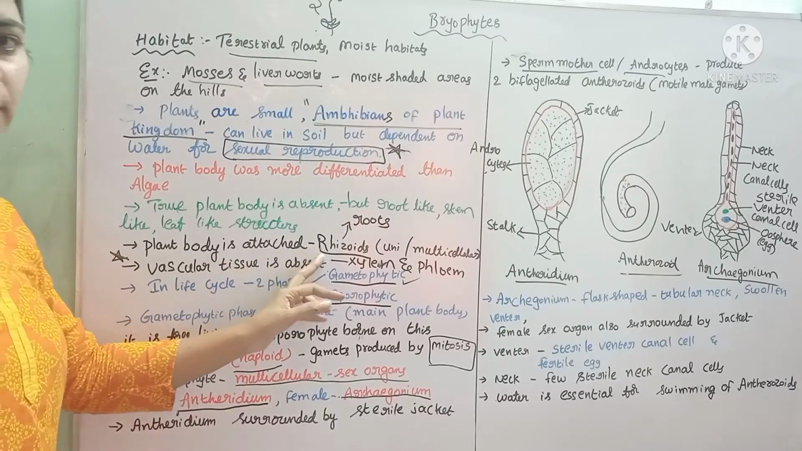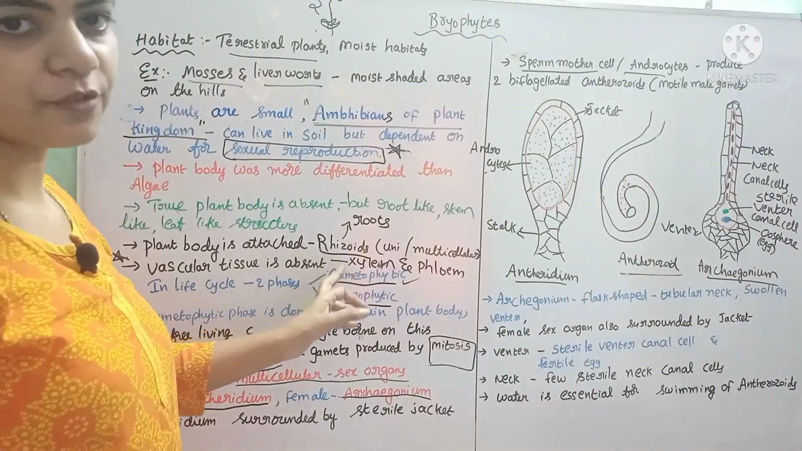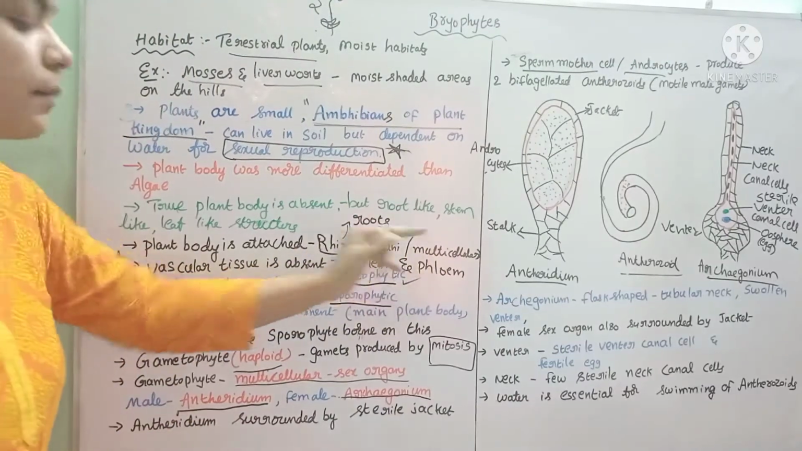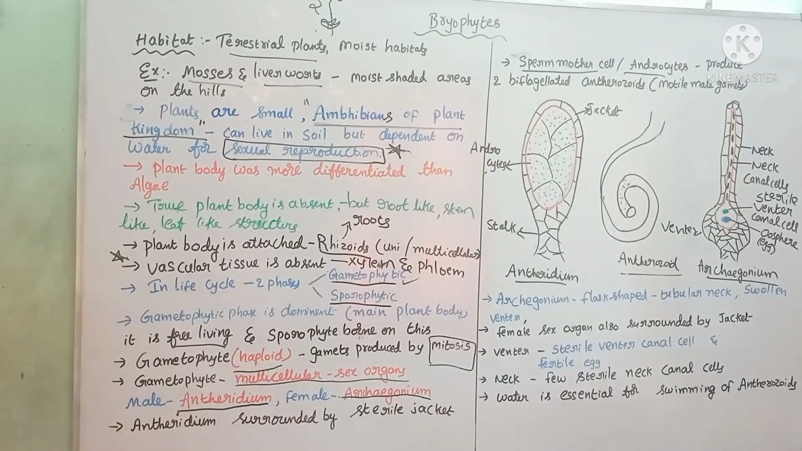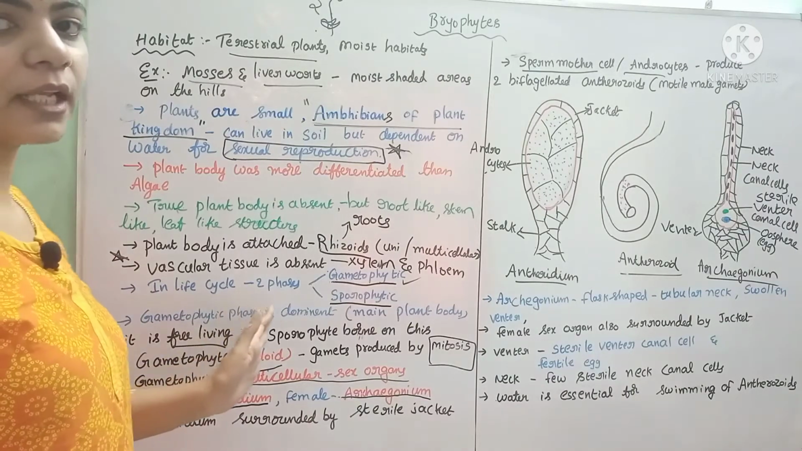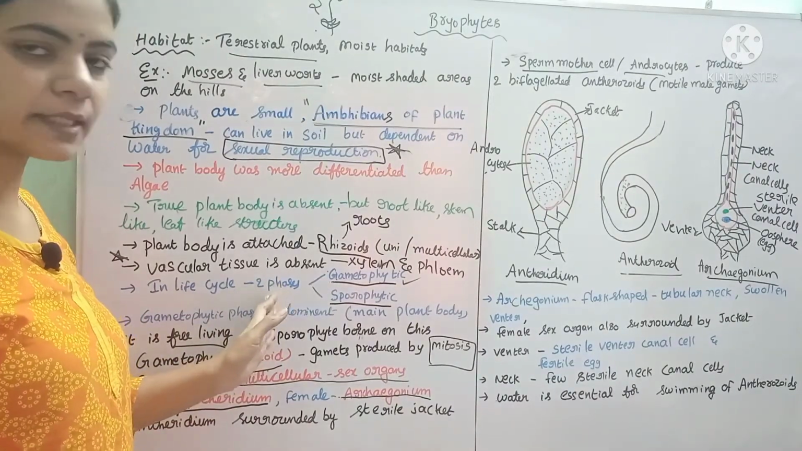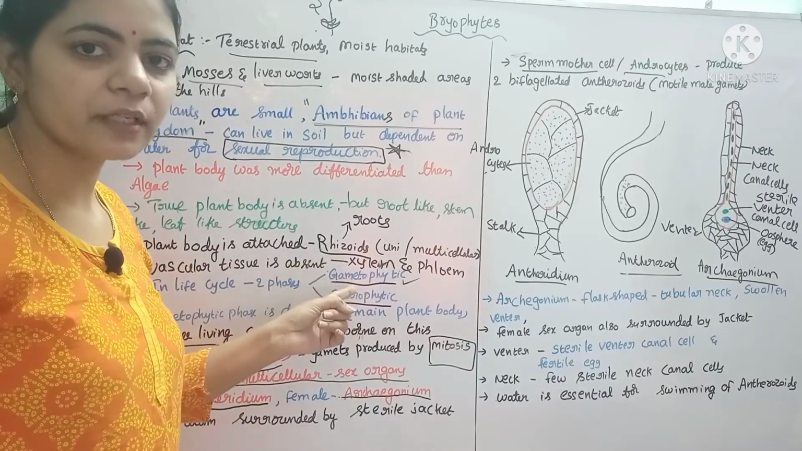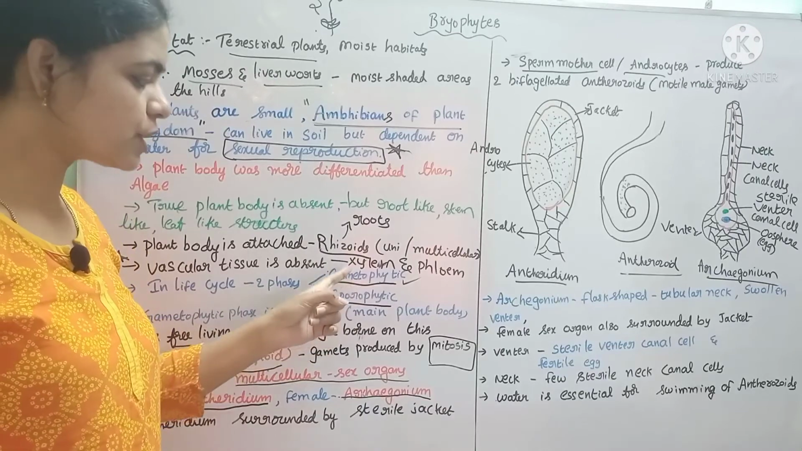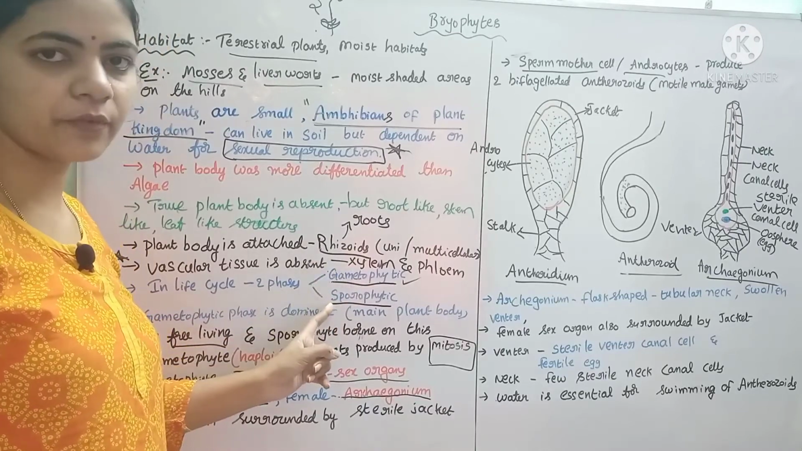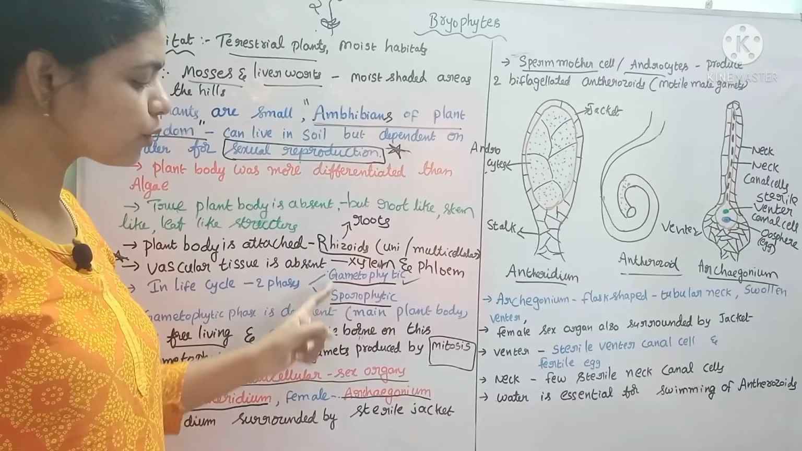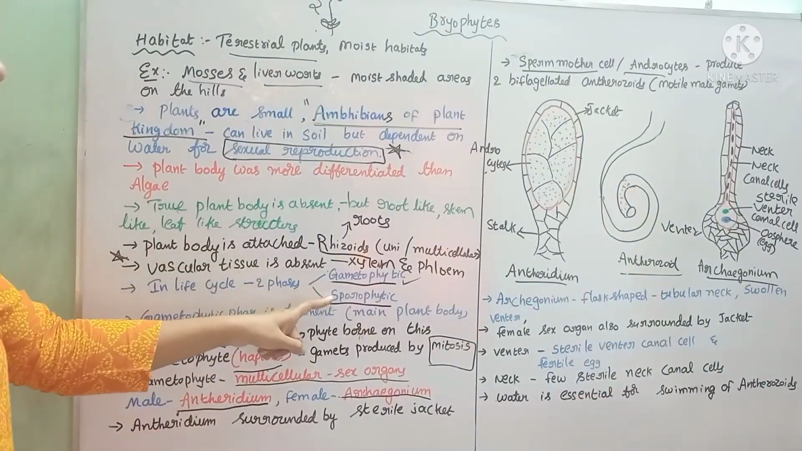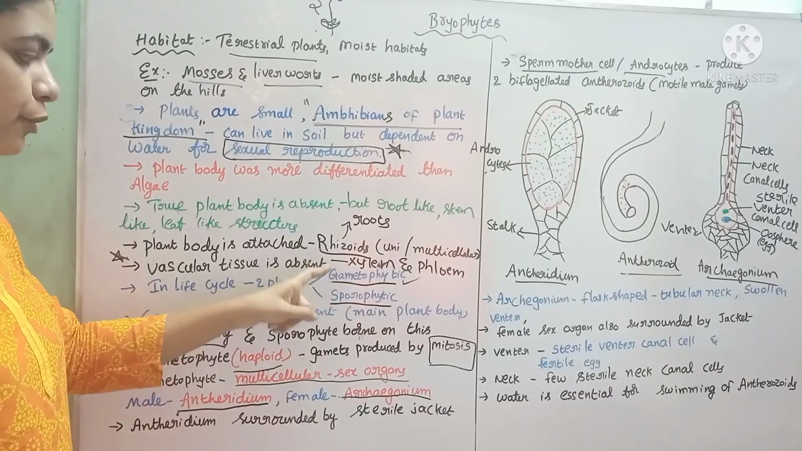The root-like structures which attach the plant to the substratum are called rhizoids, which are unicellular or multicellular. In this, the vascular tissue is absent. The life cycle of these bryophytes has two phases, the gametophytic phase and the sporophytic phase. The gametophytic phase is the real plant body, which is dominant over the sporophytic phase. The sporophytic phase grows on the gametophytic phase and is dependent on it for